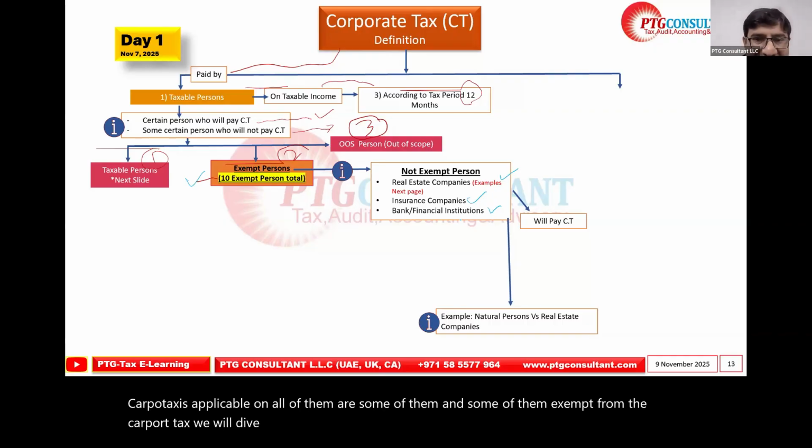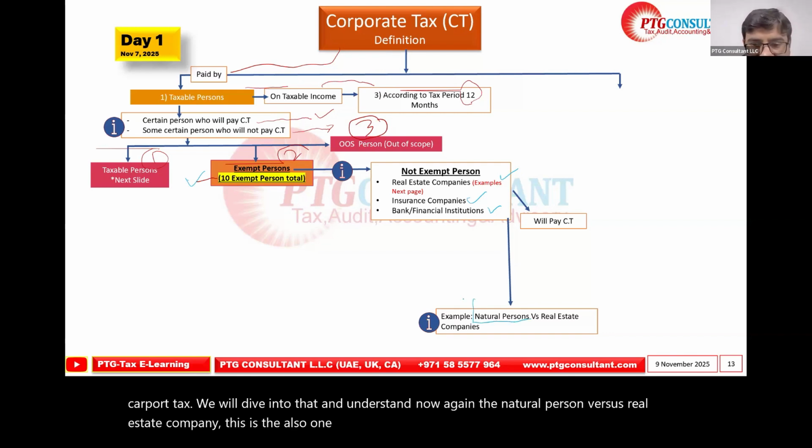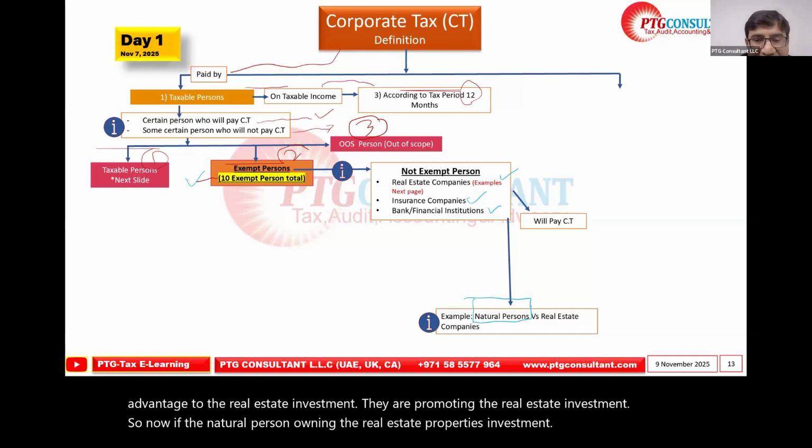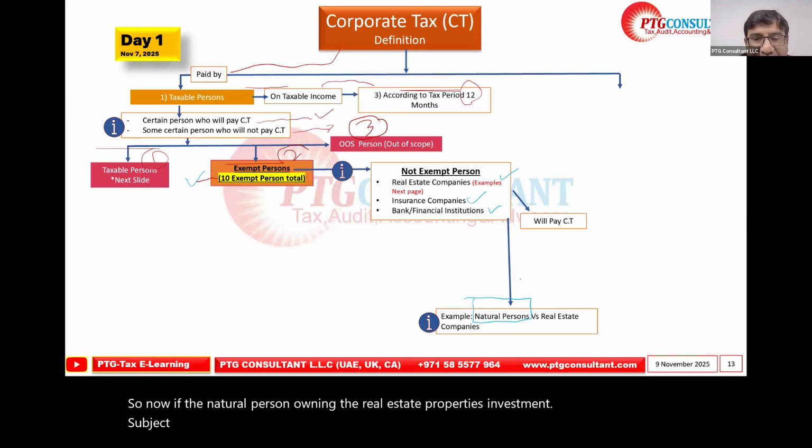Again, the natural person versus the real estate company is also one of the key factors, because the UAE is giving an advantage to real estate investment. They are promoting real estate investment. So if a natural person owns real estate property investment, subject to certain compliance, he will be out of scope.